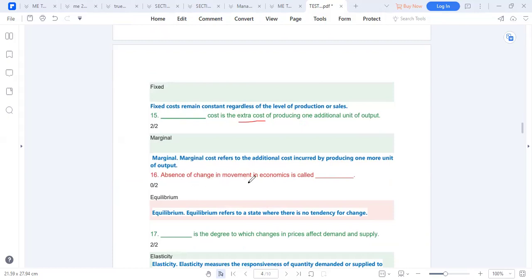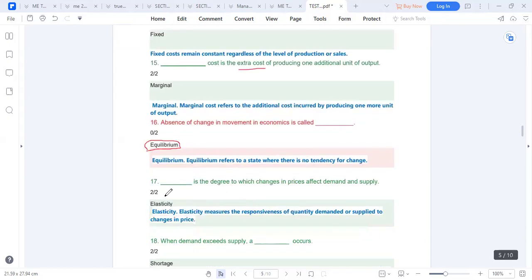Absence of movement in economics is called equilibrium. So people were using wrong spellings here. So equilibrium is a state where there is no tendency for change. Elasticity is the degree to which changes in prices affect demand and supply. So elasticity measures the responsiveness of quantity demanded or supplied to changes in price.